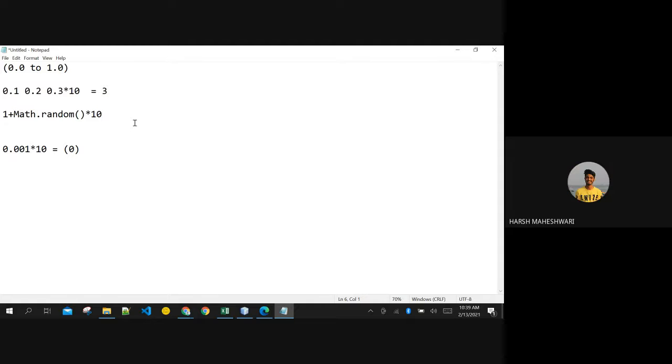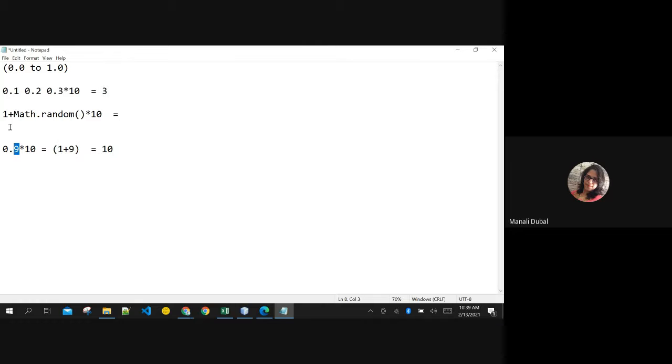Yes, ma'am, exactly. Now, one more thing. If you want the numbers after 1, it may happen that when the turn comes for 0.9, it may generate 9 and add 1 plus 9 and give you 10, in the last possible case.